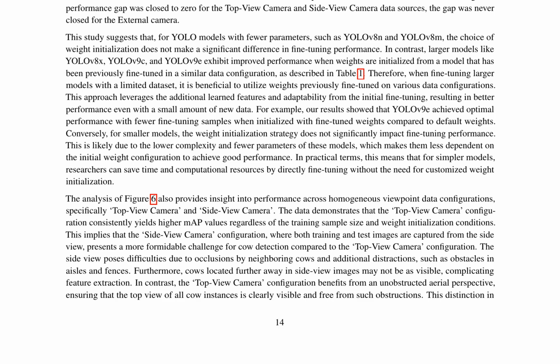The analysis also provides insight into performance across homogeneous viewpoint data configurations, with the top-view camera configuration consistently yielding higher mAP values due to an unobstructed aerial perspective.